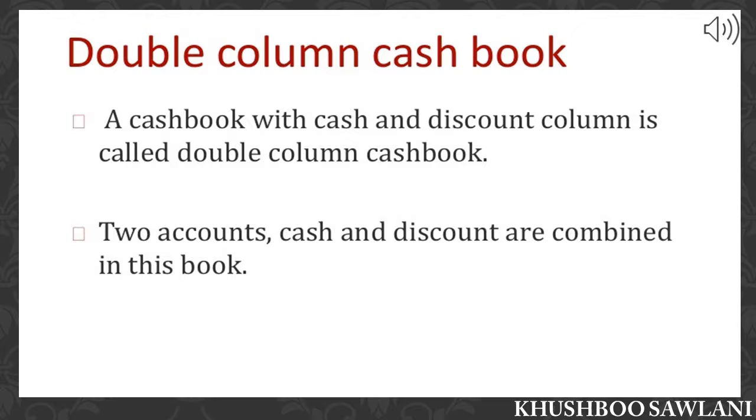Next is two-columnar cash book. Following are the three types of two-columnar cash book: cash and discount column, cash and bank column, and bank and discount column. In this type of simple cash book, one additional column of discount is added. Trade discount is not recorded in cash book. The discount column is kept to record only the cash discount. In this type of cash book, cash and discount columns are kept.